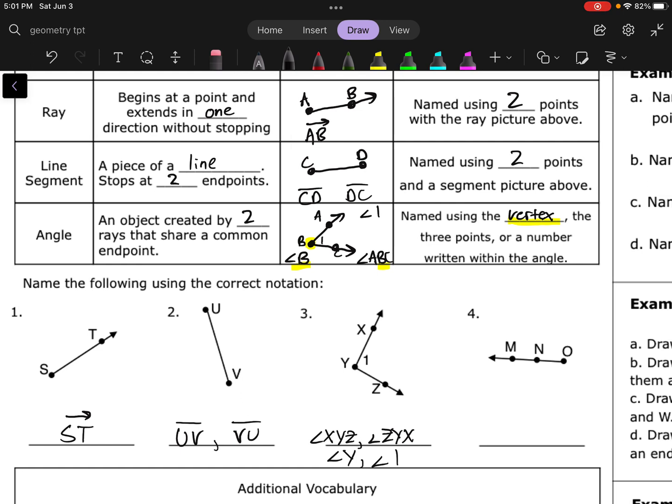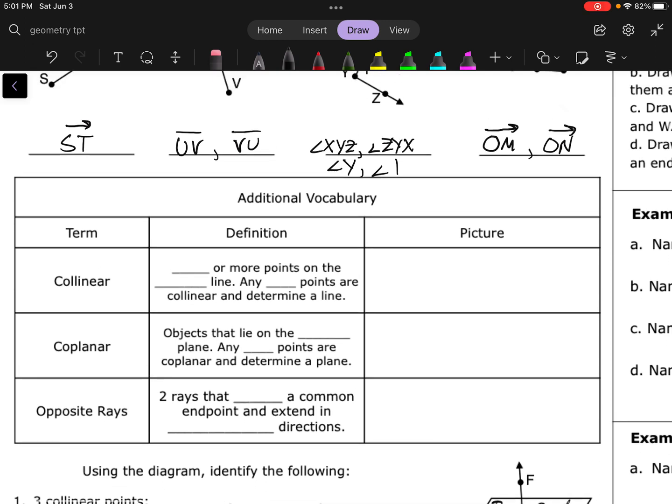And then we got another ray. Remember, to name a ray, we only need 2 letters. So I got to start with O, right? O is the beginning of that ray. And then I could put M, because it starts at O and goes towards M, so I could name it like that. Or, since it's an infinite thing, I could name it ON, because N is still the right direction that it's traveling in. You do not need to put 3 letters to name a ray, or a line, or a segment. All of those just require 2 letters. Never put 3. 3 capital letters are reserved for naming planes.